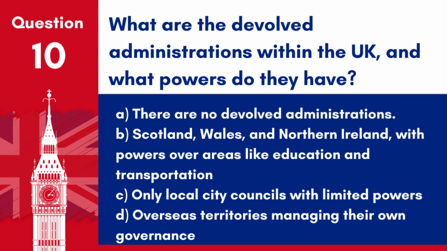Question 10. What are the devolved administrations within the UK, and what powers do they have? A. There are no devolved administrations. B. Scotland, Wales, and Northern Ireland, with powers over areas like education and transportation. C. Only local city councils with limited powers. D. Overseas territories managing their own governance. Answer. B. Scotland, Wales, and Northern Ireland, with powers over areas like education and transportation. These administrations allow for regional governance.